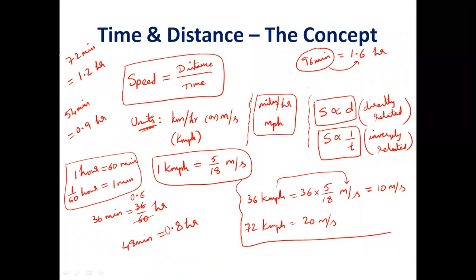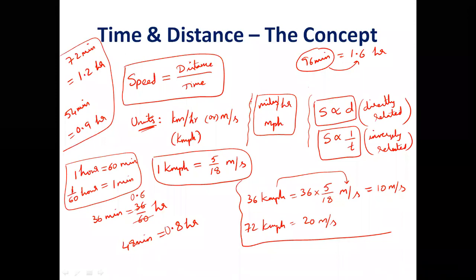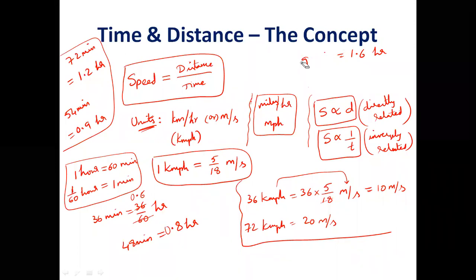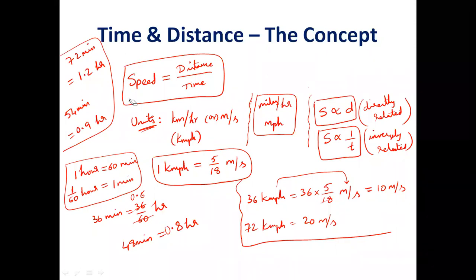So these are the two conversions that are always important to be done first. Kilometer per hour to meters per second, cutting by 18. Minutes converted into hours, dividing by 6, putting one decimal. These are the mathematical basics needed for time and distance calculations. Other things all depend on this relation: speed equals distance by time, or distance is equal to speed into time, or time is equal to distance by speed.